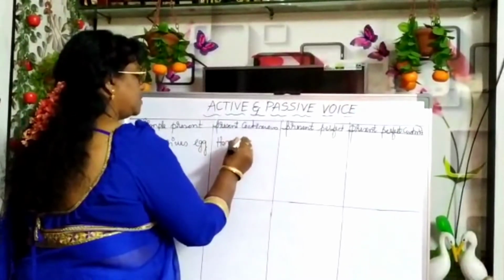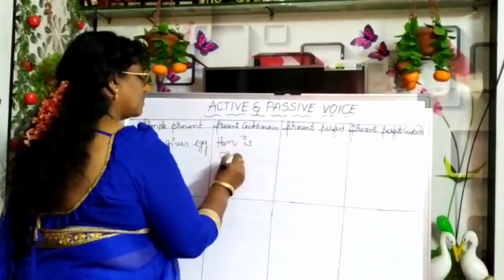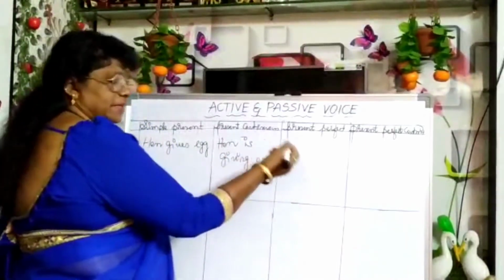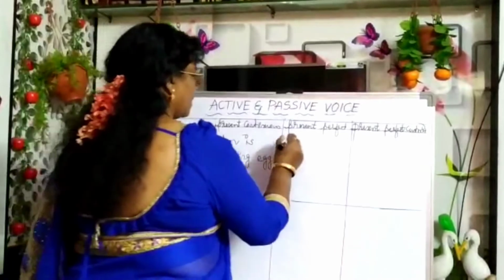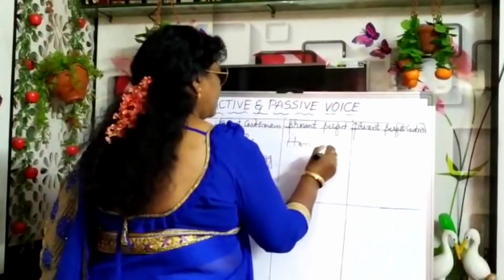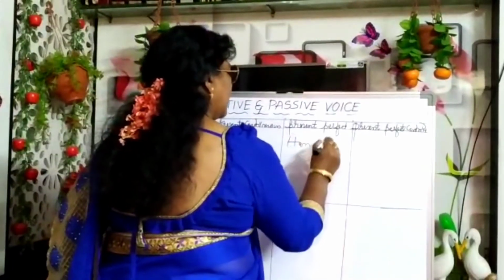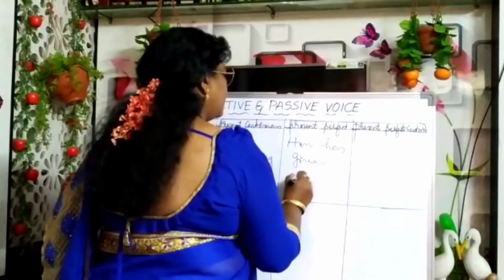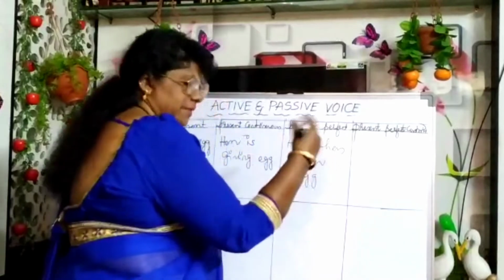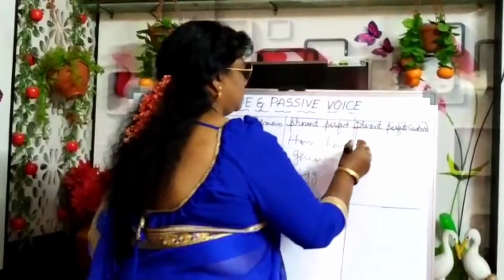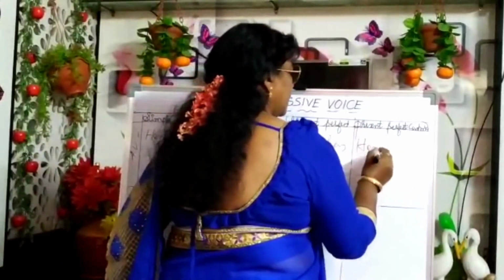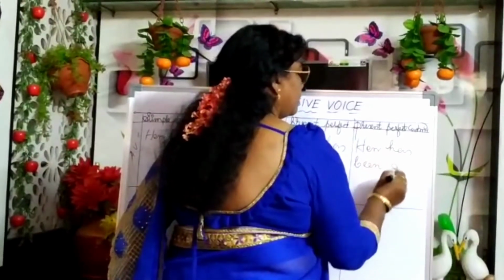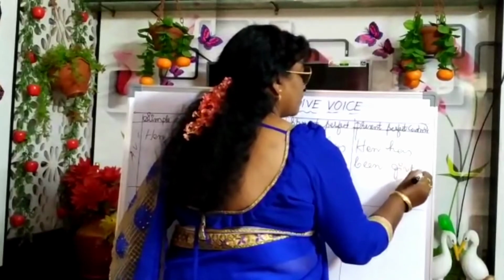Hen is giving egg. Present perfect: hen has given egg. Present perfect continuous: hen has been giving egg.